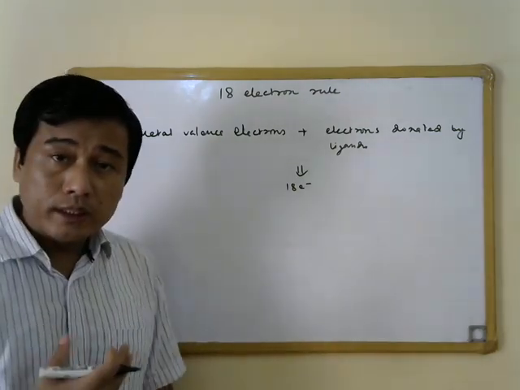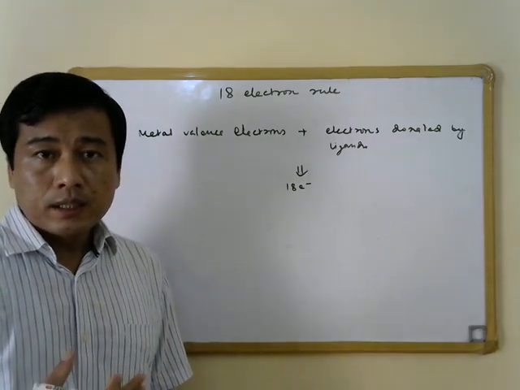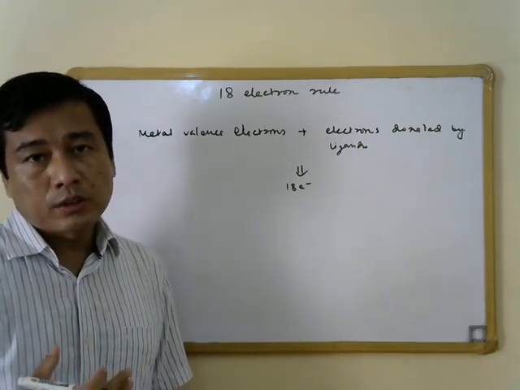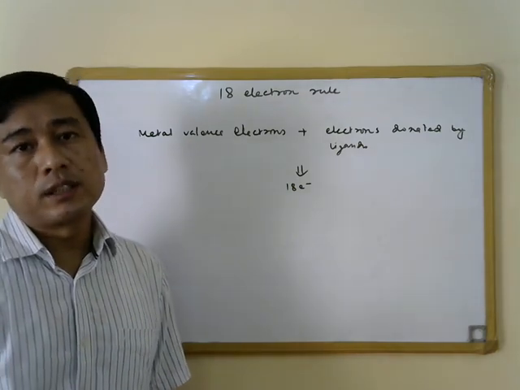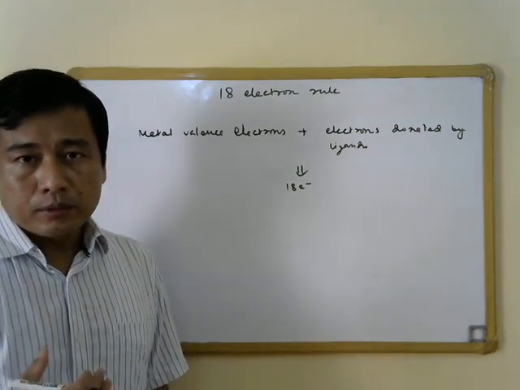Now the 18 electron rule was essentially conceived by following the Lewis octet rule. The Lewis octet rule, as we all know, tells us that for main group elements, the stable electron configuration is obtained when the valence electron count is equal to 8. So the same can be extended to transition metals.